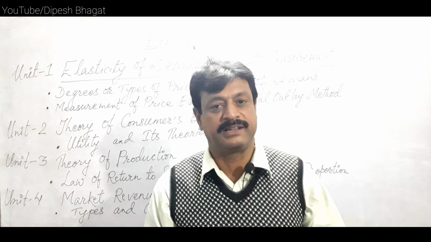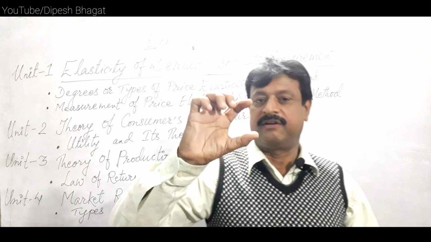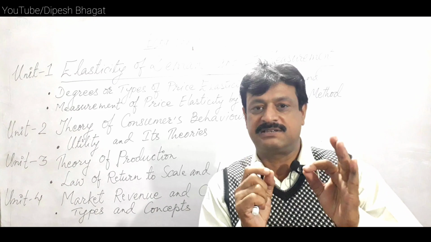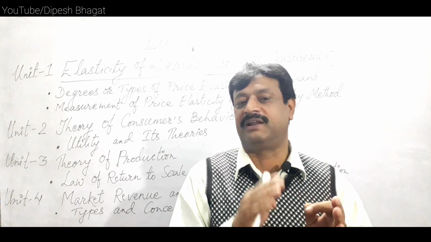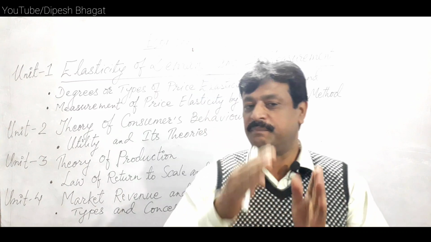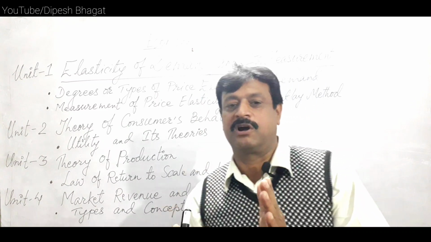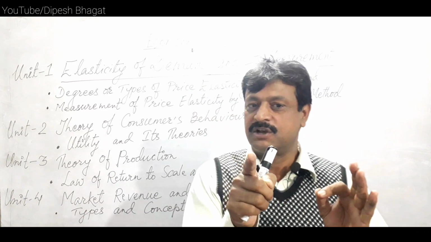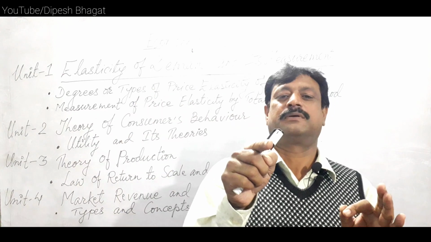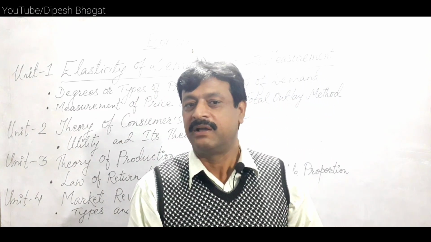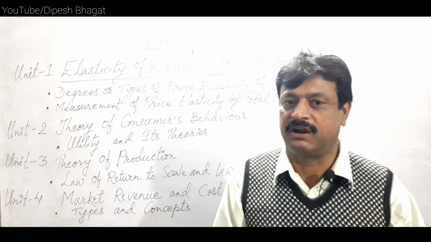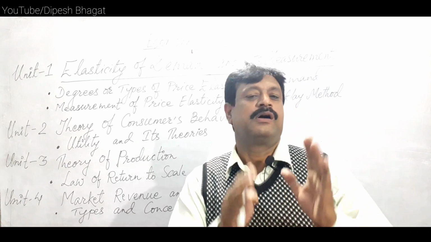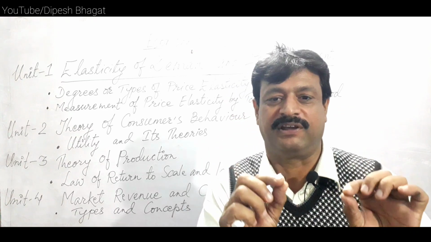Under consumer surplus, they have to make a diagram indicating the consumer surplus. It is based on diminishing marginal utility. As the consumer goes on consuming units of a particular commodity, the utility goes on diminishing. So there may be the market price. If the consumer's payment is equal to the market price, it becomes the equilibrium of the consumer under the utility approach. Expressing these things, students have to draw a figure and explain it.